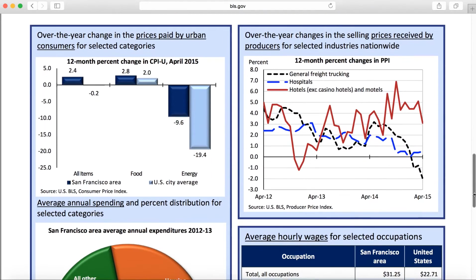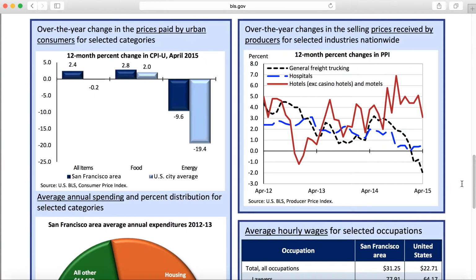Okay, so down here, now let's look at what's going on with prices. If you look at what's happening for the 12-month weighted CPI, we see that this is the unchained one. The dark color is San Francisco, and you can't even see the light color here, but the light color is the rest of the United States. So overall in the United States, the price on energy is down almost 20%. In California, it's down almost 10%.